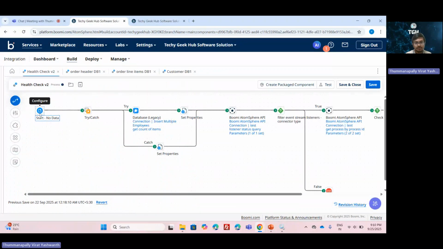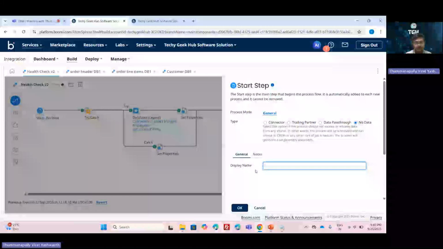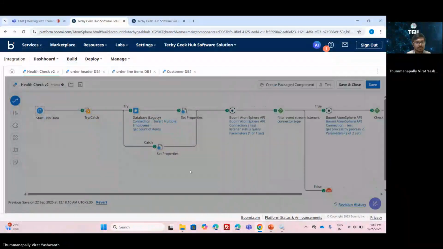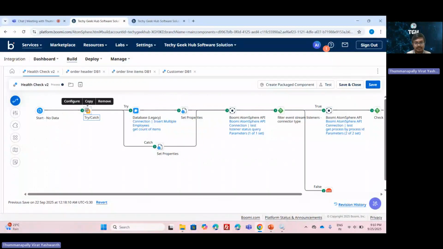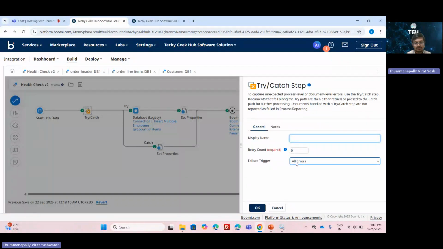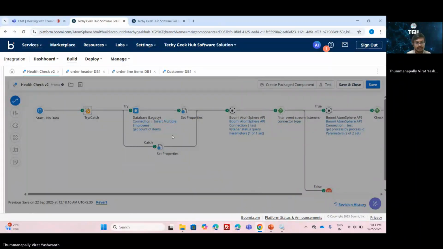So this is the health check process. The Start shape is configured with no data to support scheduled integrations. And then the Try/Catch. In the Try/Catch, the failure trigger is all errors. In Boomi, we have two types of errors: document level errors and connection level errors. In order to handle the connection level errors, we make it all errors.